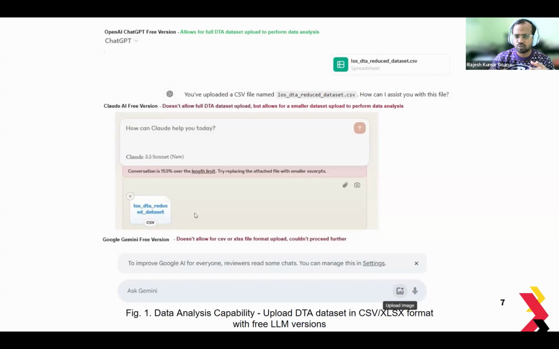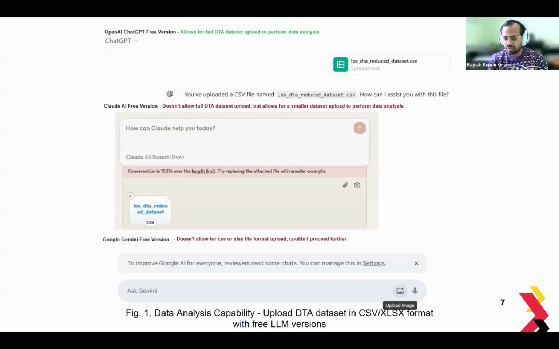But you can see that it wasn't able to upload the entire 760 plus records data set for the DTA. It was complaining that it's over the length limit that was allowed with the free version. So that's a limitation here that we could see straight off the bat with Claude. And Google's Gemini wasn't even allowing us to upload a data set in the CSV or XLS format. So this is a key limitation with Google's Gemini free version.